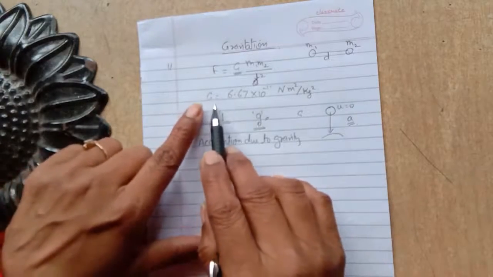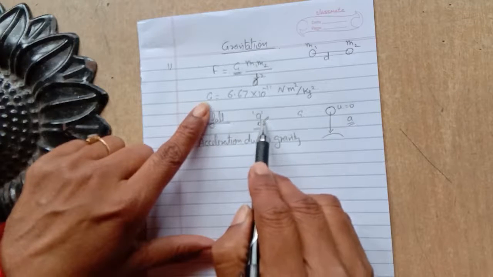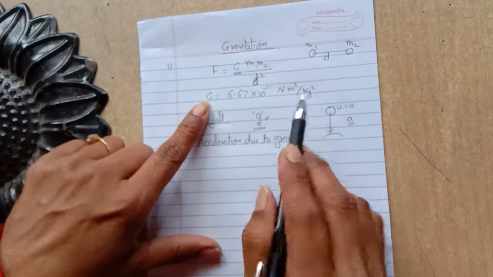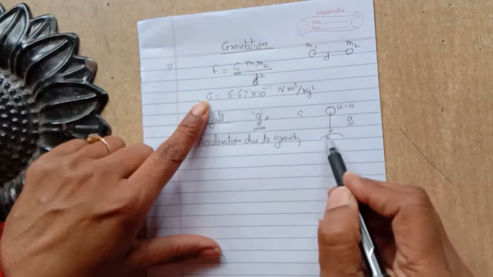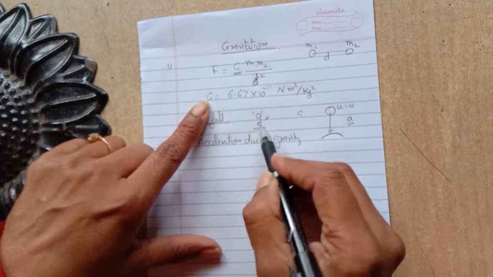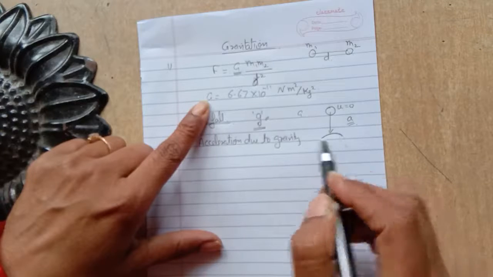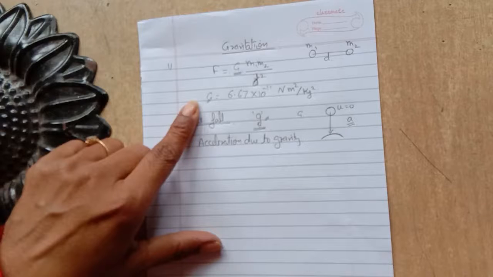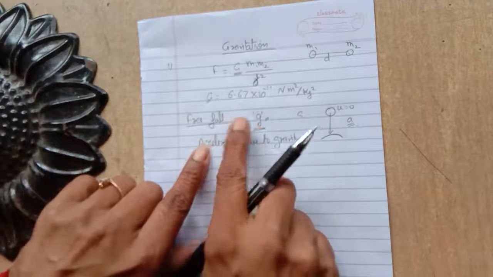The SI unit of acceleration due to gravity is meter per second square, since it is acceleration, and the SI unit of the universal gravitational constant is Newton meter square per kg square. This g depends on the mass of the earth, if we are finding the acceleration due to gravity of the earth. But the value of G does not depend on the mass of the earth or the mass of the object or anything. So these are some differences we can write between small g and capital G.